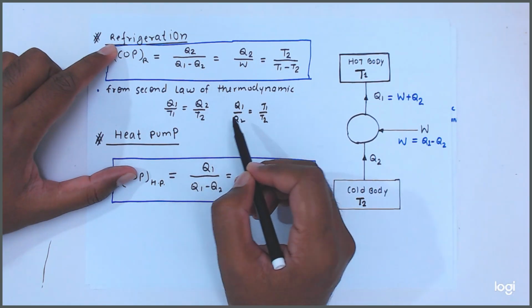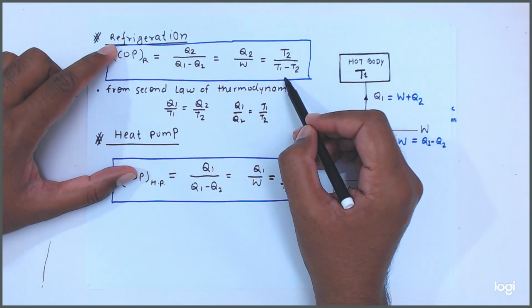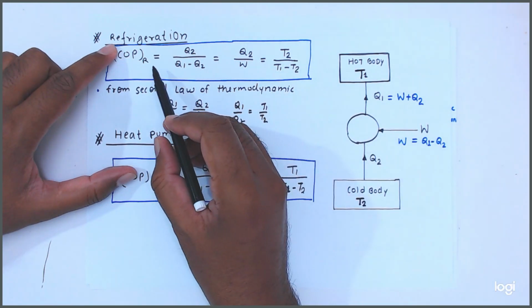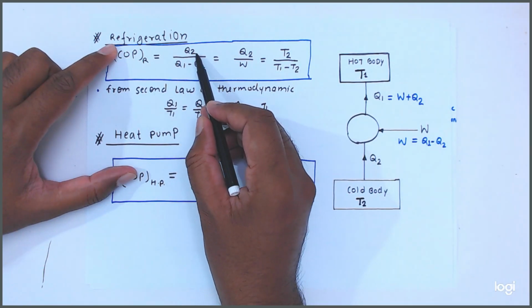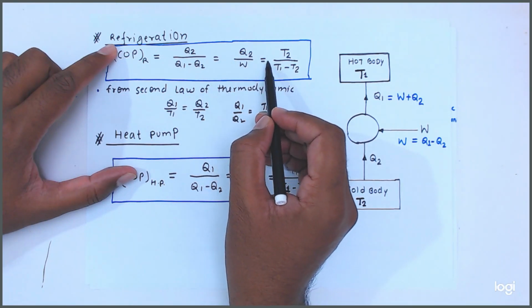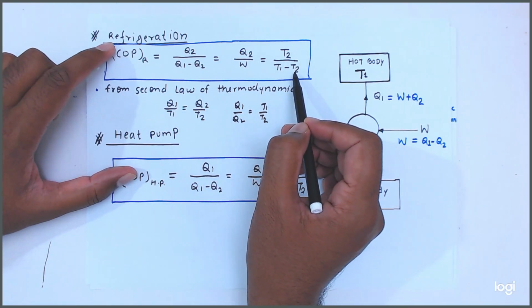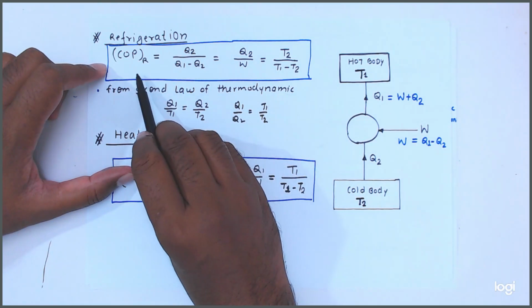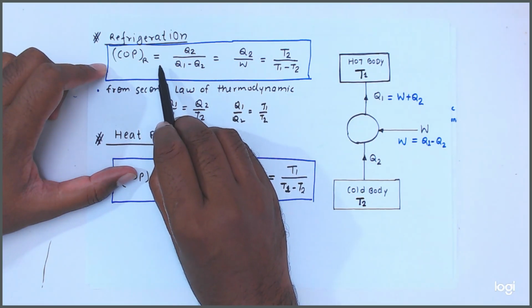So we can put the value in the form of temperature also. So COP of refrigeration is equal to Q2 upon Q1 minus Q2, equal to Q2 by W, equal to T2 upon T1 minus T2. Okay, this is the COP of refrigeration.